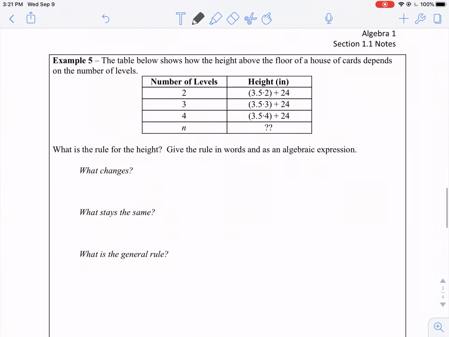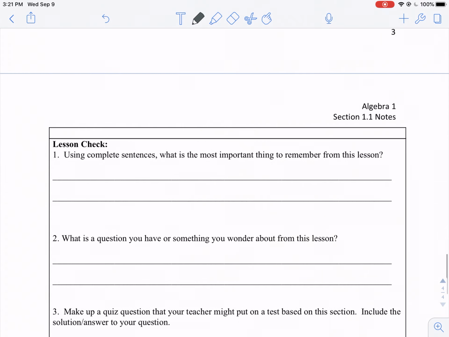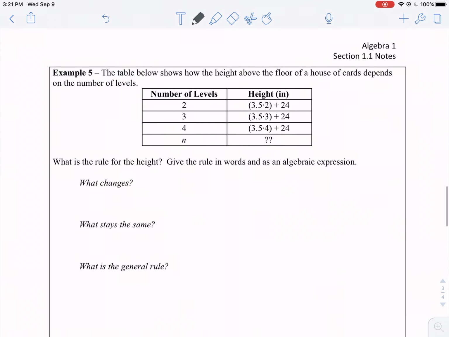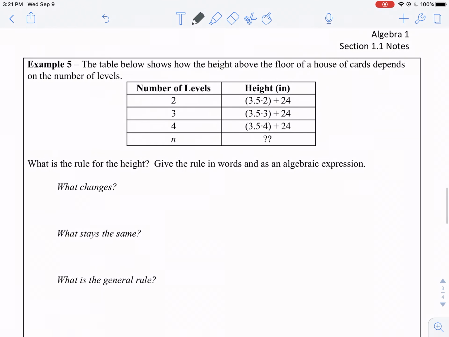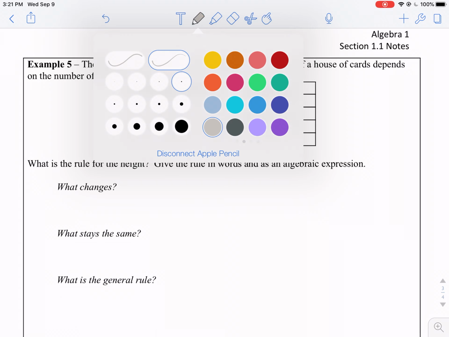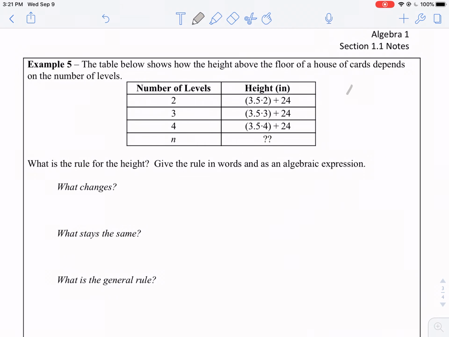Now, we have a problem and we want to represent it with an algebraic expression. In example 5, the table below shows how the height above a floor of a house of cards changes. Remember, a house of cards looks like this. If you have one card and then you put another card next to it, you make a triangle, and then you can make another pair like that and put a card on top. That's one layer, 2 layers looks like that. So we're trying to measure the height depending on the number of levels.